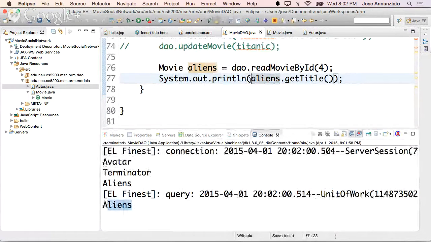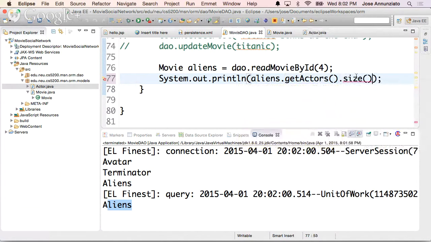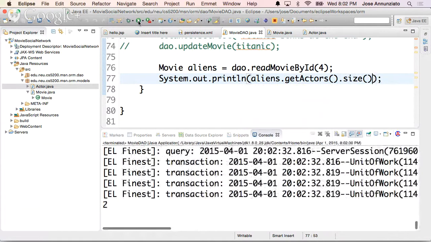What about the actors? Remember, now we have a list of actors. What would happen there? Let's retrieve that and see. We can say get actors, and presumably that's a list, so it should have a size. Let's print the size of that list. 2. So it knows that there are 2 actor records associated to this one movie.